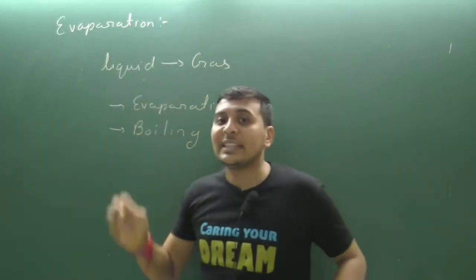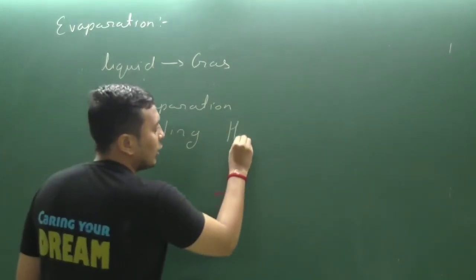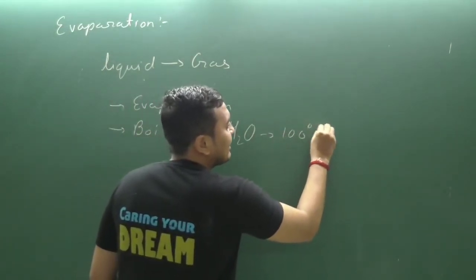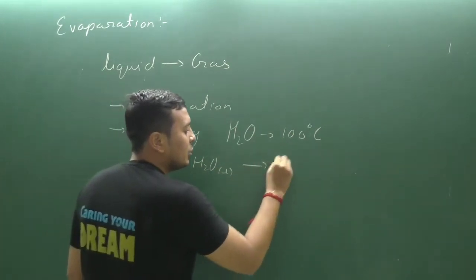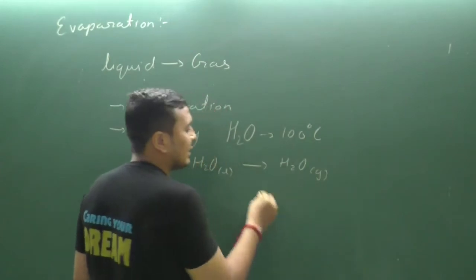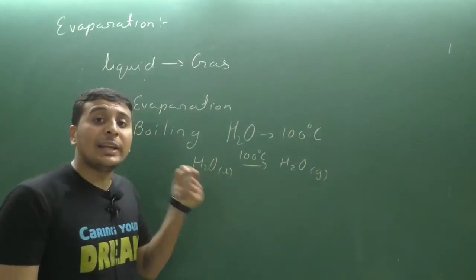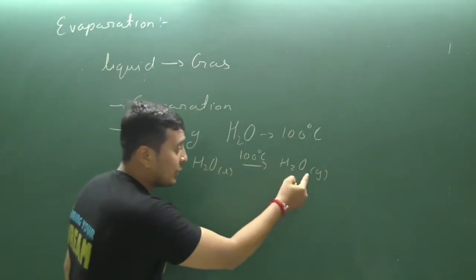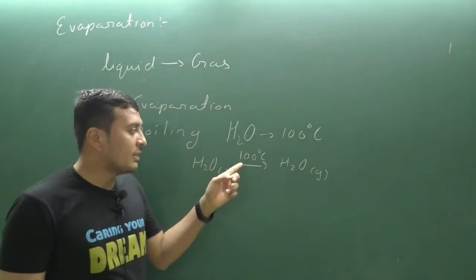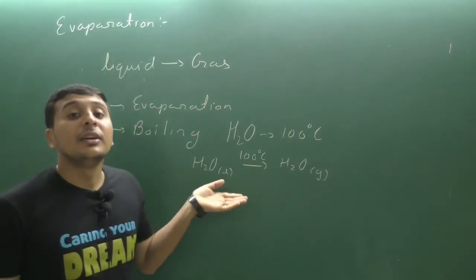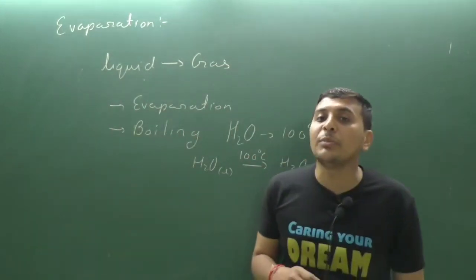If this conversion takes place at a specific temperature, for example, the boiling point of water, H2O, is 100 degrees Celsius. It means water gets converted from liquid into gaseous state at 100 degrees Celsius. So this temperature is known as the boiling point of water. Clear? Liquid is converted into gas at 100 degrees Celsius, so 100 degrees Celsius is known as the boiling point of water.